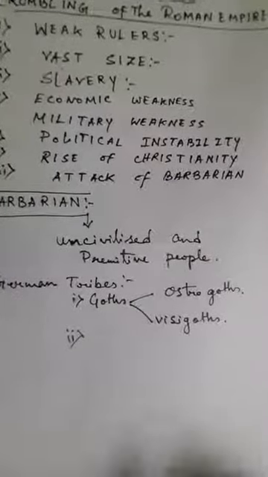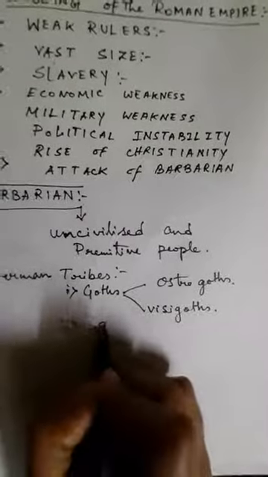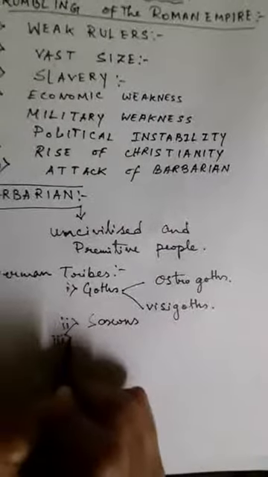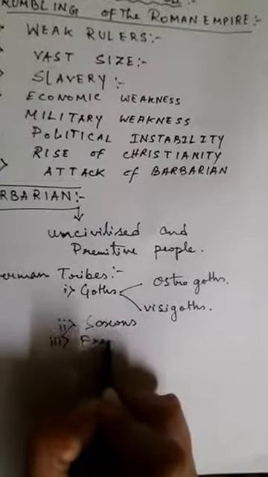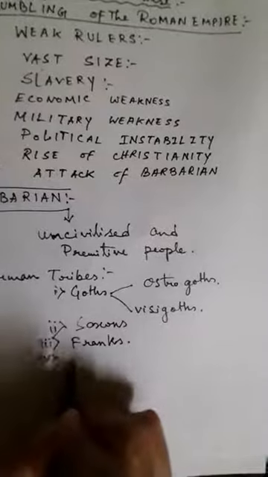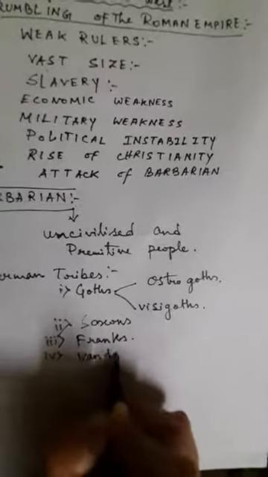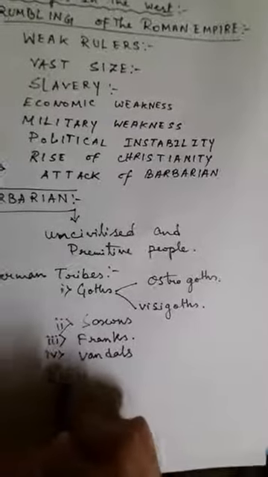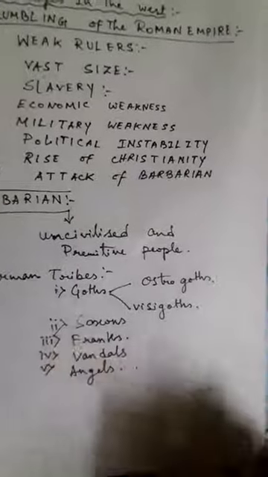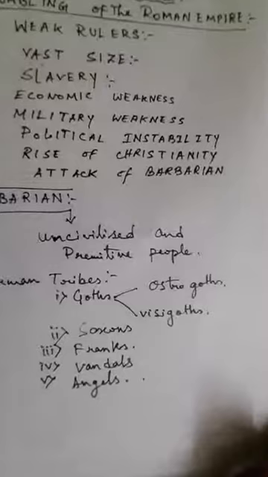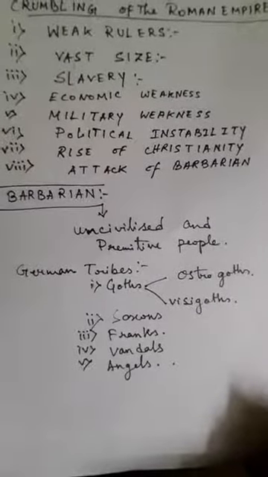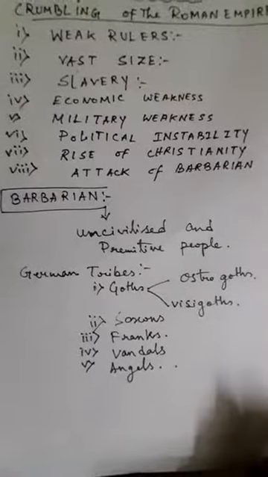Another German tribe was the Saxons. Then there were the Franks. Then there were the Vandals. Then there were the Angles. So these were some of the German tribes who entered into Rome, and the names of these German tribes we should remember, as they were all called barbarians.